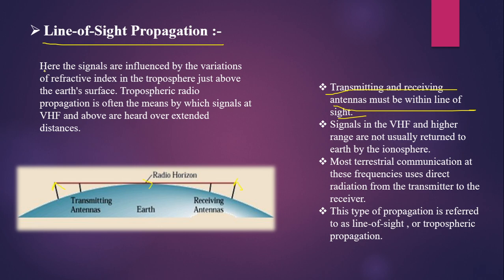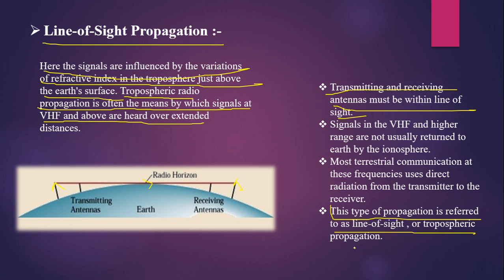Here the signals are mostly influenced by the variation of the refractive index in the troposphere just above the Earth's surface. Tropospheric radio propagation is often the means by which signals at very high frequency and above are heard over extended distances. This type of propagation is referred to as line of sight or tropospheric propagation. Signals in the very high frequency range and higher are usually not returned to the Earth's surface by the ionosphere, and therefore they are propagated by means of tropospheric propagation or line of sight propagation.